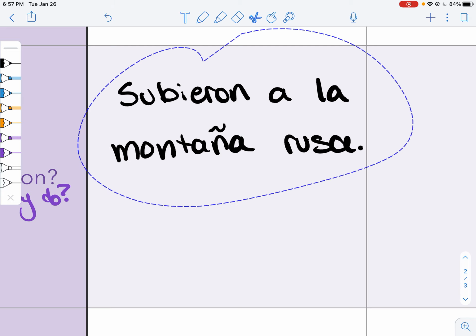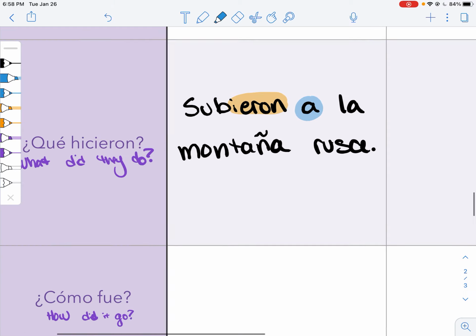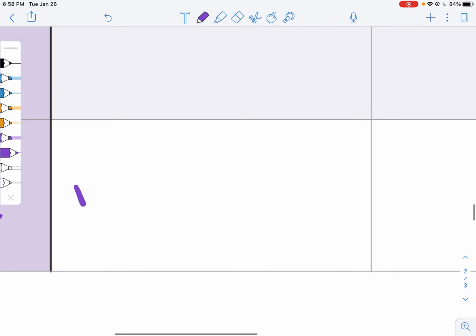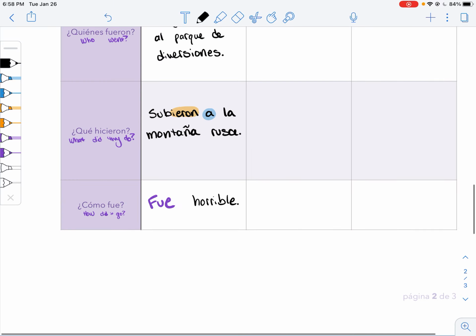But notice that subir, we've got a regular IR verb here in the preterite. So subir with our subieron. And whenever you have subir to board something, you need to have that a afterwards. So subieron a la montaña rusa. And how did it go? Did they absolutely love it? Well, fue. No, it was terrible. It was horrible. It was no good. It was very bad. Fue horrible. Did not go well.